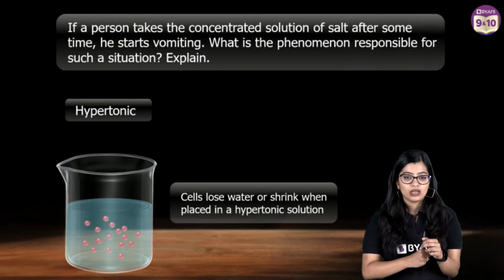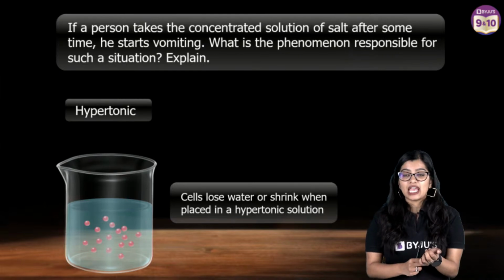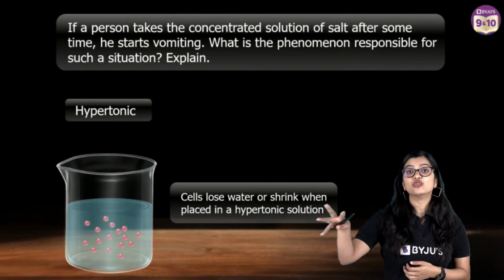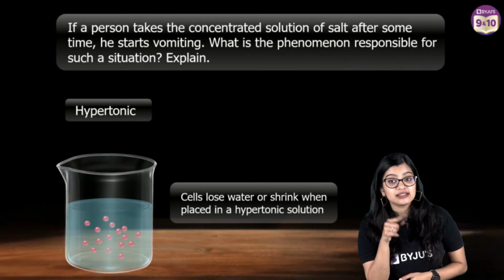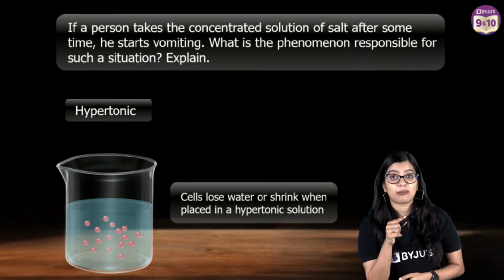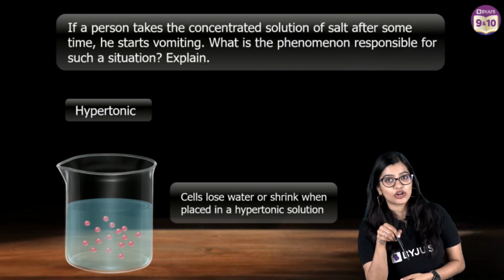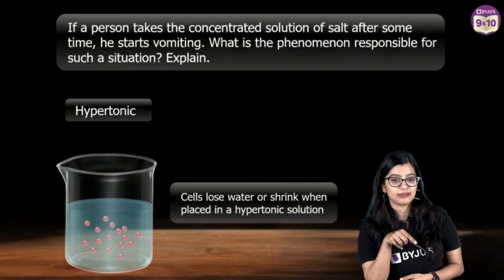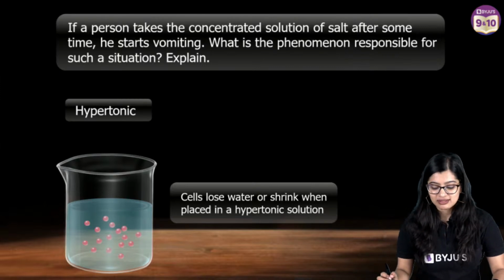Ma'am, what if we place a cell in pure water? In pure water, which has no solute molecules, it's only water, water will enter from outside to inside. Endosmosis will take place because when you put a cell in pure water, which has no solute, our cell has solute, right? Which means relatively water concentration is less inside, so water will come inside.